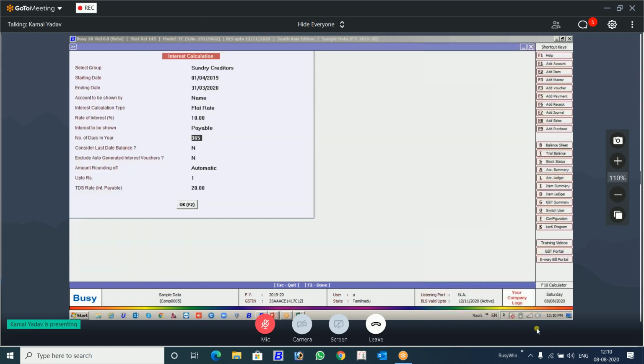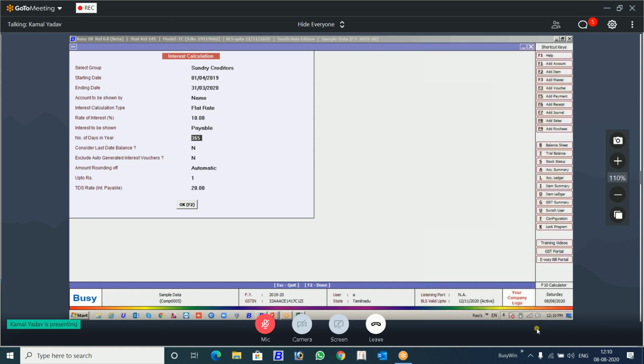These are for those clients who are not maintaining their TDS in Busy through this TDS feature. They are not submitting their FVU file, this TDS return through Busy, their audit report or their 26Q or anything. They are not taking it from Busy, but they want the accounting part from this interest calculation. This is for those clients only.